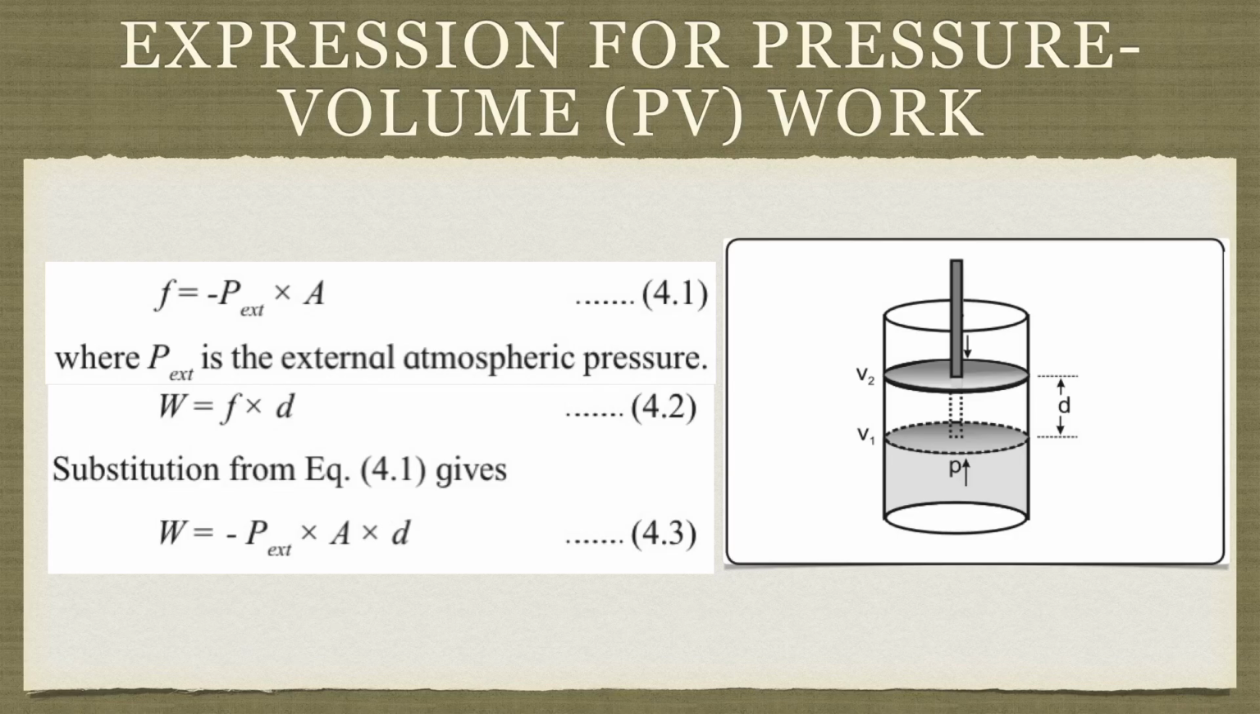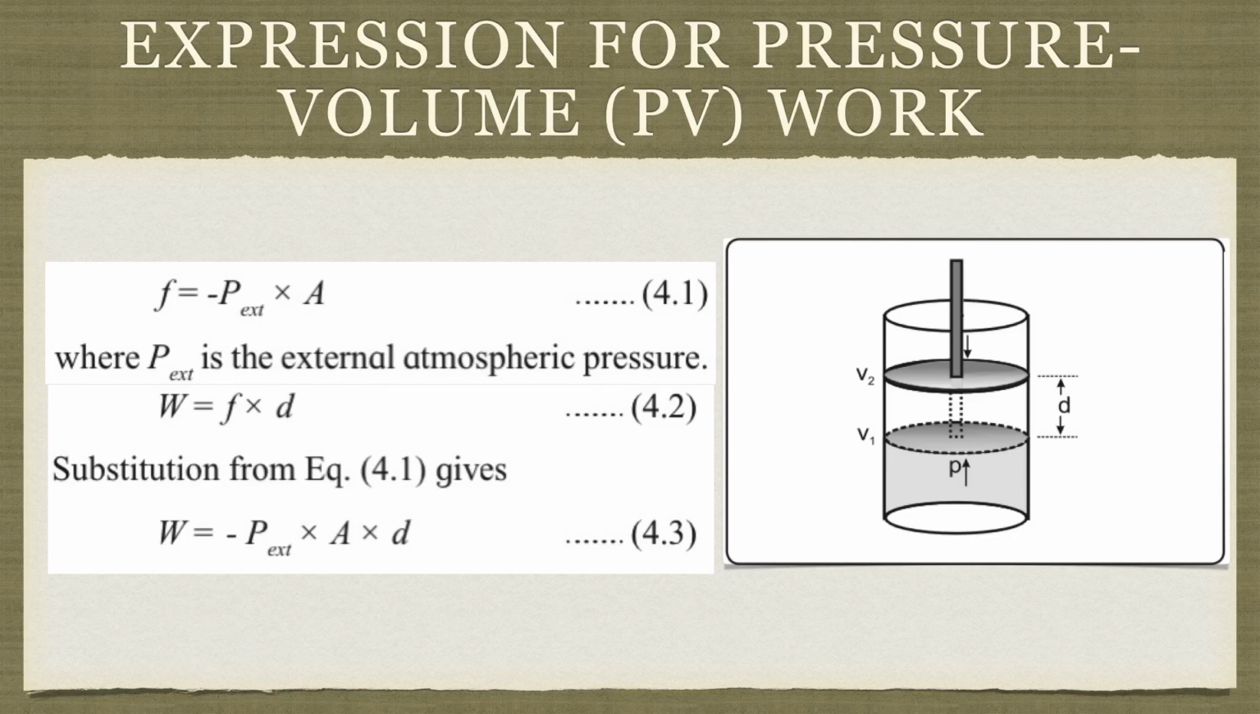The force exerted will be against the external pressure. It has to give a force against the external pressure. So we can say that F will be equal to minus P external into A. On expansion, the force exerted by the gas will be equal to the area of the piston multiplied by the pressure by which the gas pushes against the piston.